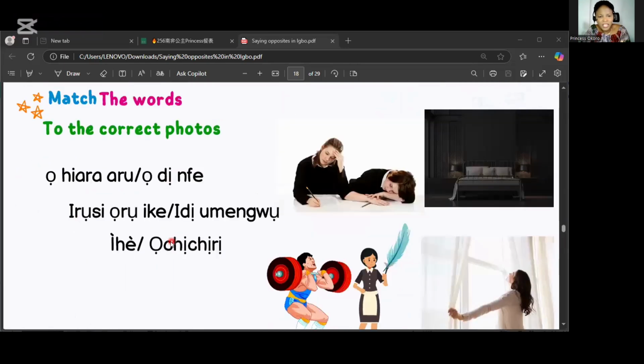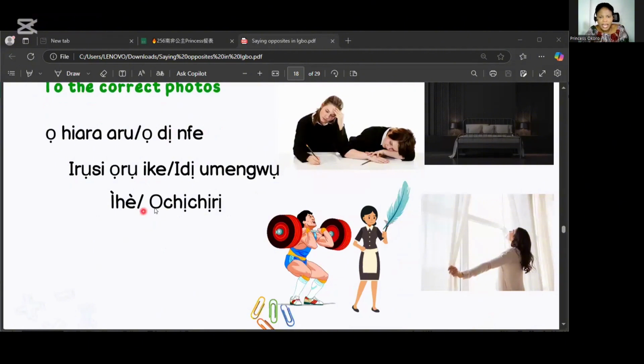The next one we also have to match again. Which one shows ohiarahu? Match. And which one shows odinfe? Match. Ohiarahu and odinfe. Match it to the correct pictures. Okay? Which one shows irusiorike? Match. And which one shows idi umengu? Match. Make sure that your answers are correct. The next is ihe. Which one shows ihe? Which one shows ochichiri? Match. If you know the answers and you got it right, this is a high five for you.